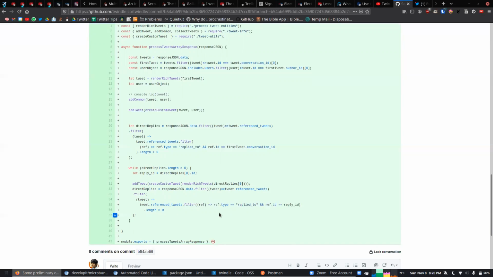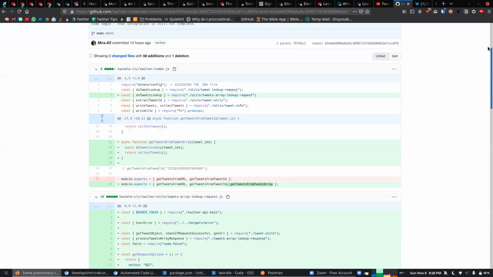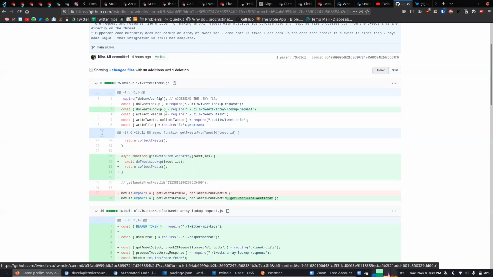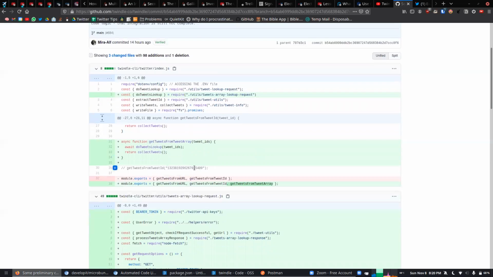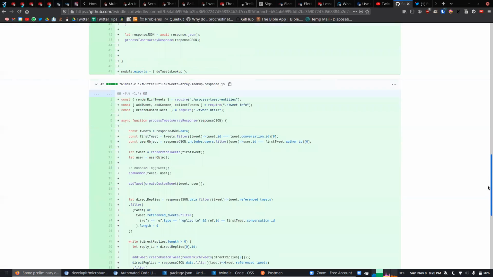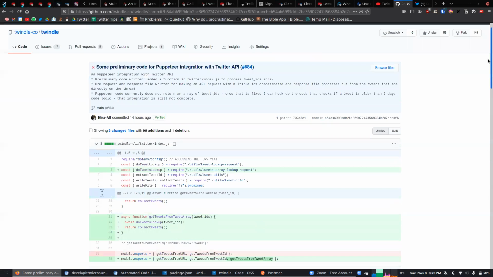And I think I also made one change in the index.js, which is the original index.js, to point to this file. I don't know where that was. This one, right? Not this index. This is inside Twitter, right? I'm talking about the Twindle CLI index. Oh, the Twindle CLI folder index. Where is that file? I thought I made that change. Maybe I made it today.